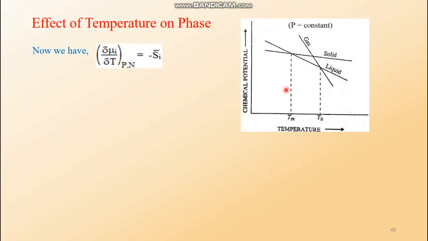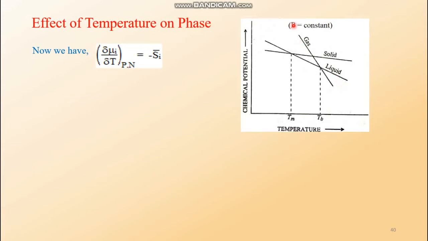So the higher the value of S, the higher should be the minus S value. That means the slope of this curve should be more negative. For the solids, whatever be the slope, it must be negative, but for liquid it should be more negative because it has more entropy. That means the minus S value is higher in magnitude than that of the solid.